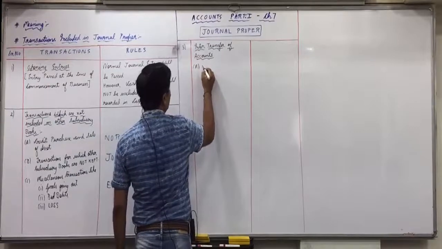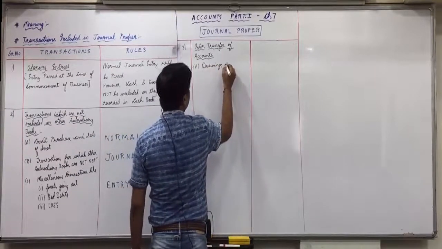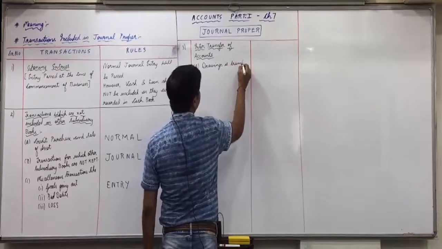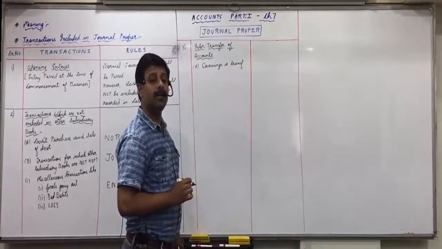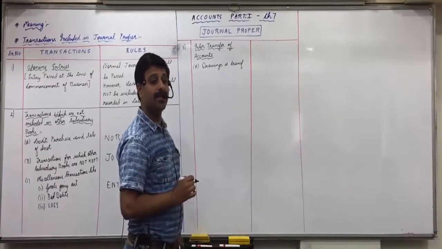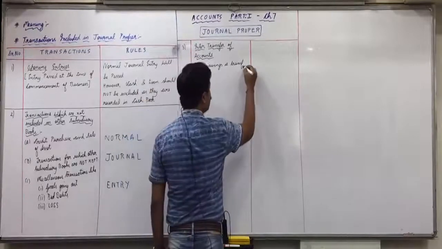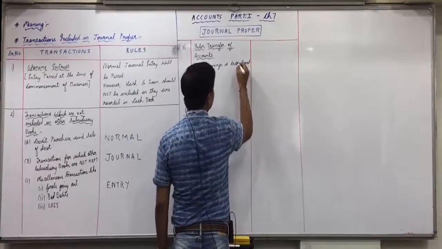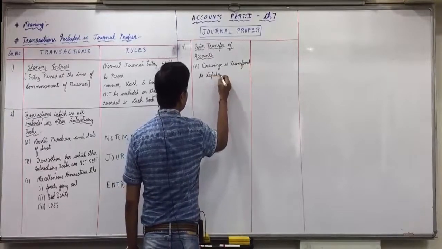So what is one inter-transfer of account? Drawings is transferred. What happened? I cannot give diamond jewelry. You have problems in that. Drawings is transferred to capital account.